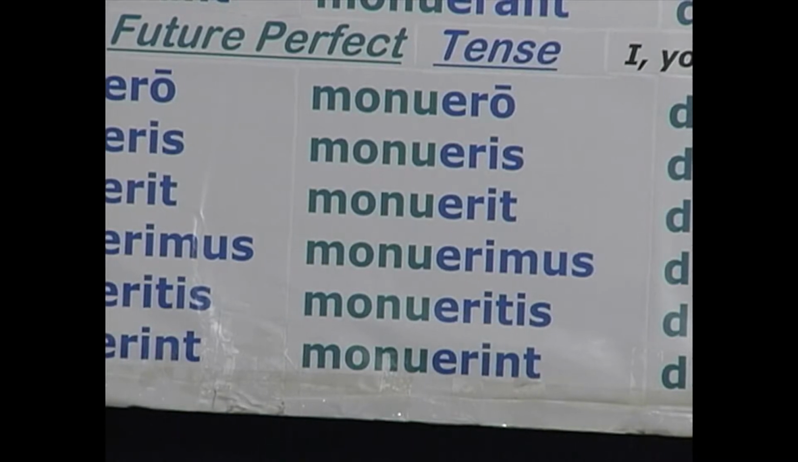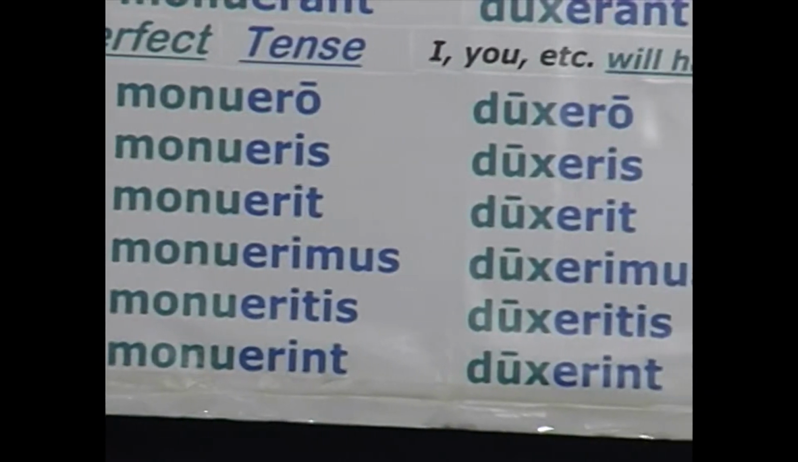For the third conjugation, same pattern. Duxero, I shall have led. Duxeris, you shall have led. Duxerit, he will have led. Duxerimus, we, plural, will have led. Duxeritis, duxerint, they will have led. And the pattern is the same for the third conjugation io and for the fourth conjugation.